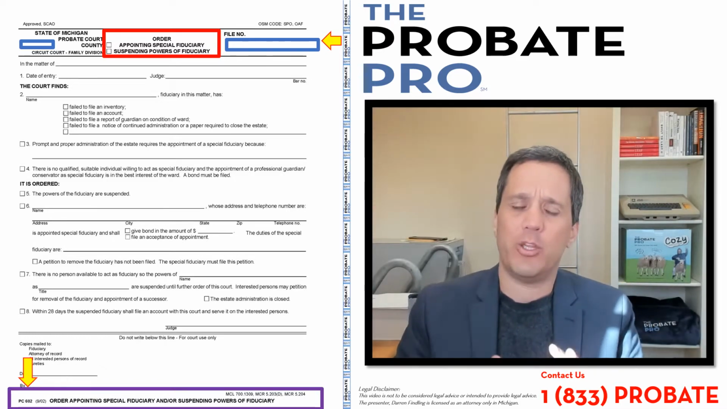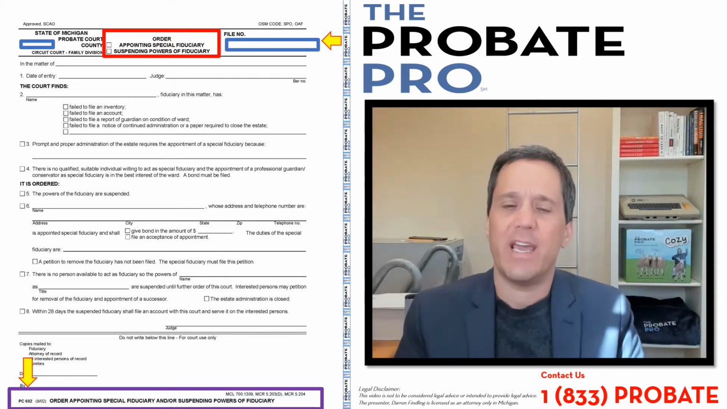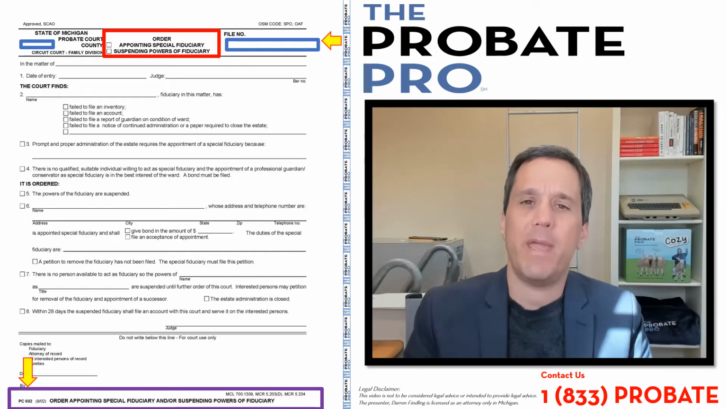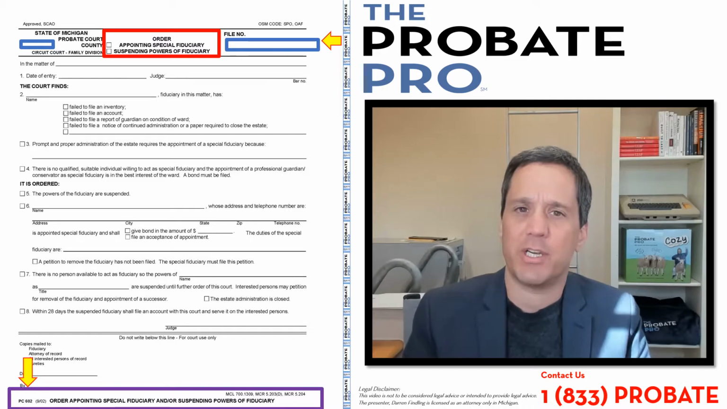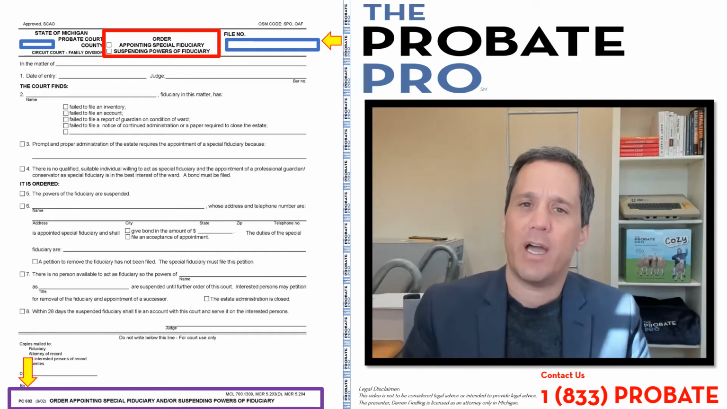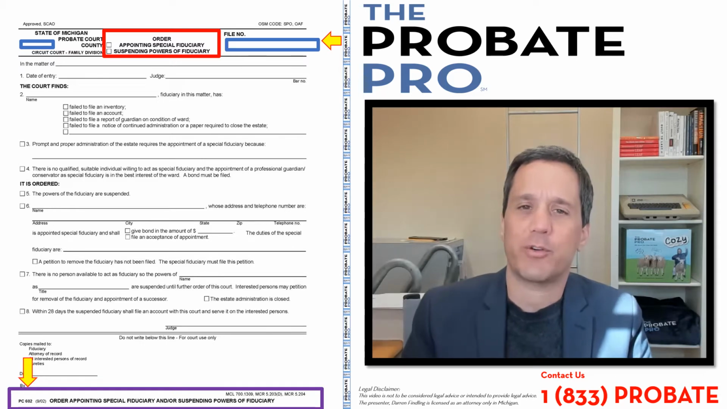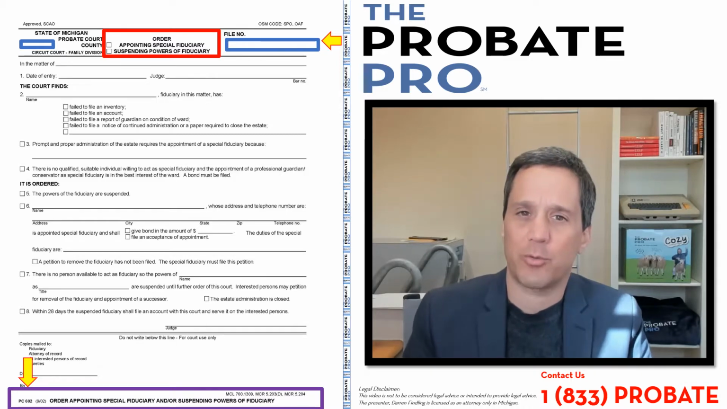This is a form that you generally wouldn't prepare, but rather you'd receive it as an interested person within the estate. Maybe you're the fiduciary, maybe you're an interested party in the affairs of a probate administration, and the court generally would issue this particular order that triggers a suspension of the fiduciary, a notice that the fiduciary has failed to perform certain responsibilities, and maybe the appointment of a special fiduciary to handle the particular roles.